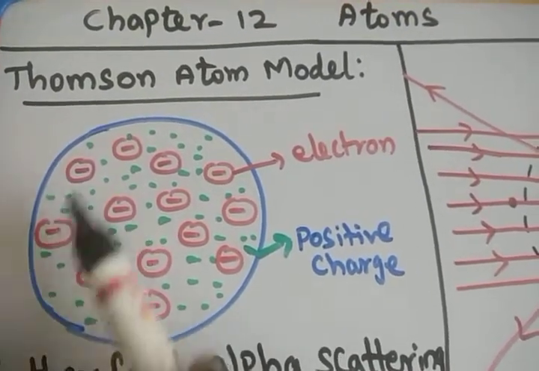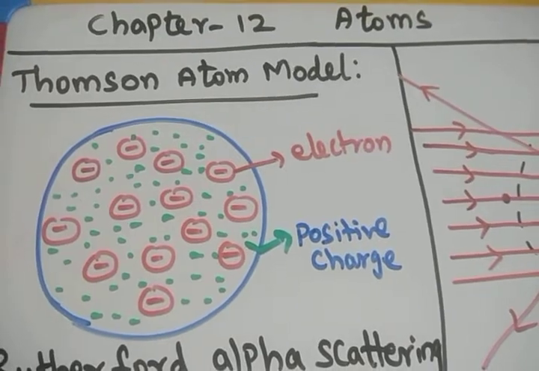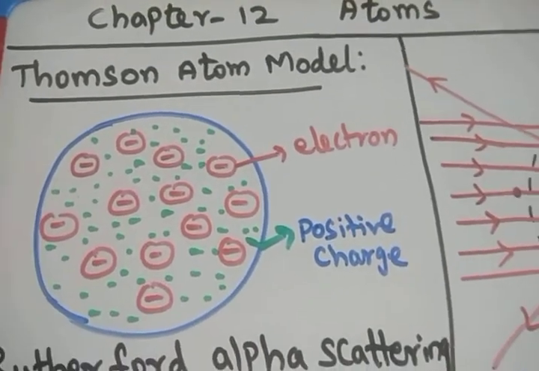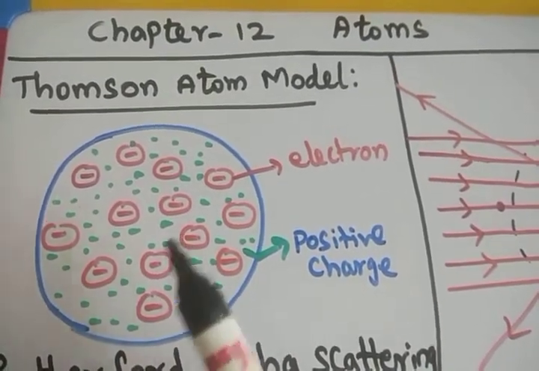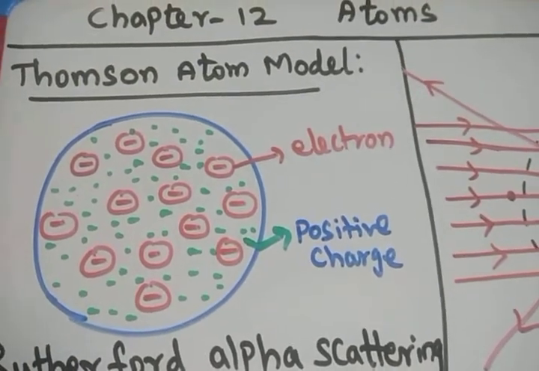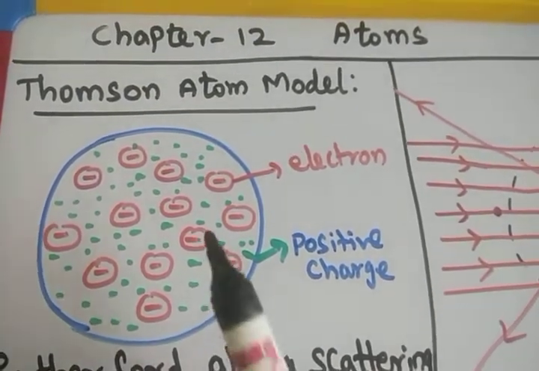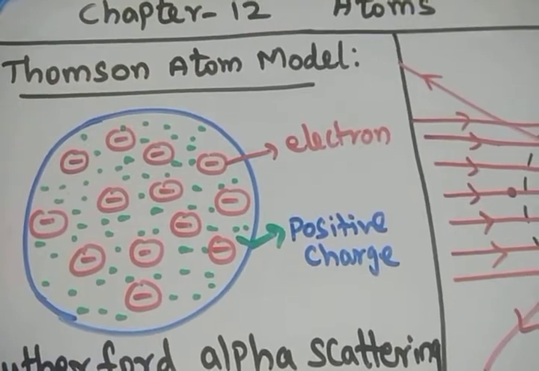He says that the atom is a sphere of positive charge in which the electrons are embedded. This is called the plum pudding model or watermelon model. You have already studied this in chemistry also.